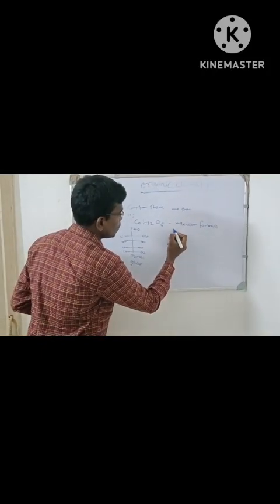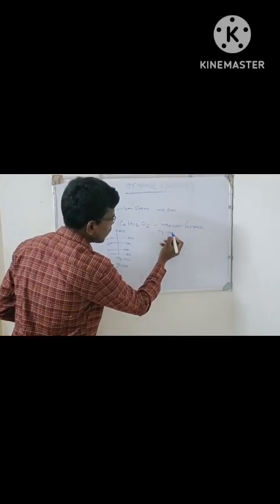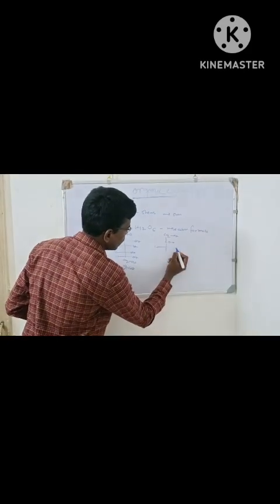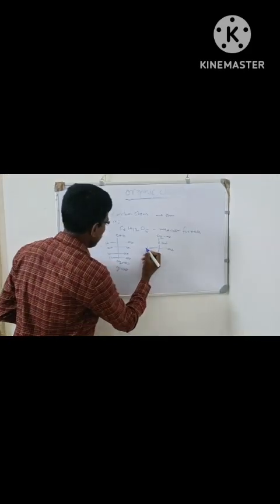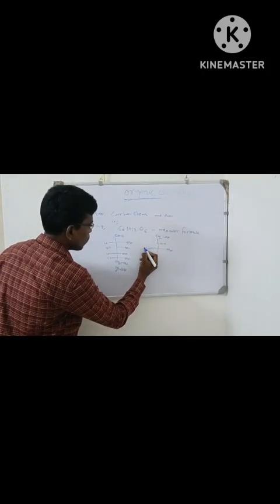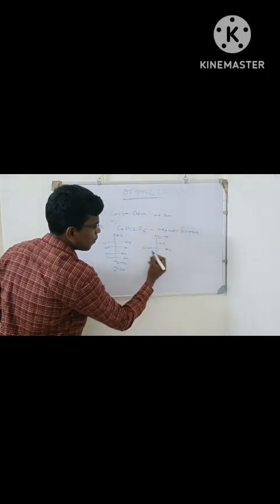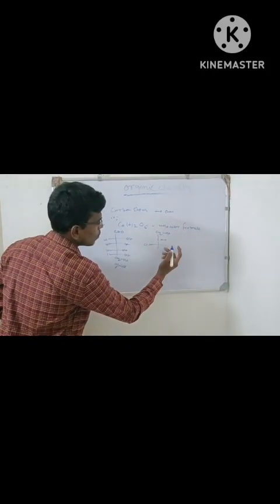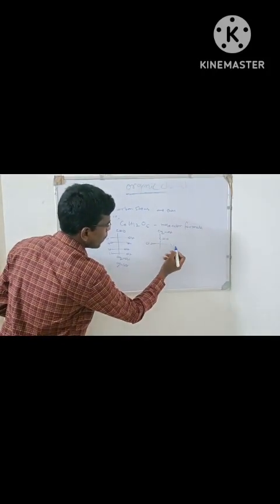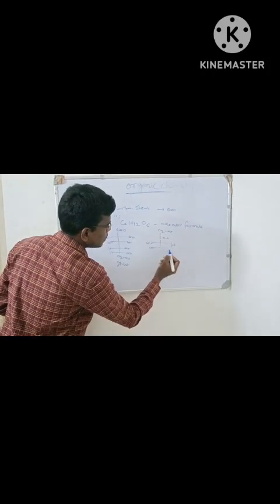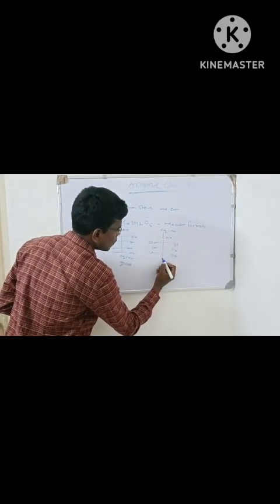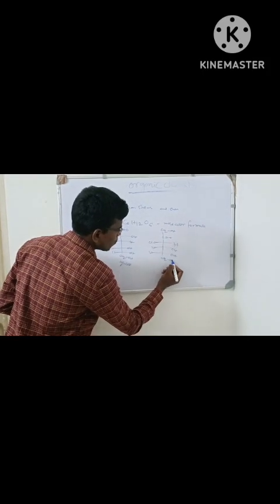And fructose: CH2OH, C double bond O, HO H. Sorry, this would be OH H, OH H, OH, OH H, H OH, H OH, CH2OH.